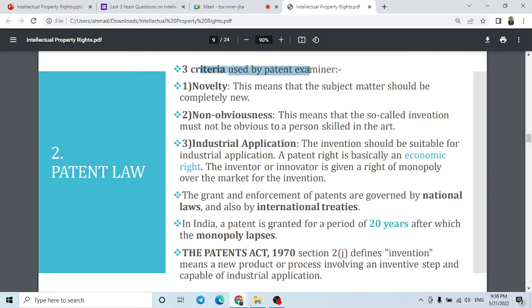So there are three criteria for the patent exam. First is novelty, means something should be completely new. Second is non-obviousness, means something that a skilled person in that field does not already know, so that should be non-obvious. मतलब देखने से ही नहीं लगता कि नहीं नहीं ये ऐसा, ये नॉर्मल चीज़ है, कोई स्पेसिफिक चीज़ नहीं है. So it should be non-obvious. Next is industrial application, means it should be used for industrial purpose, and for some economic purpose. So a patent is basically an economic right.